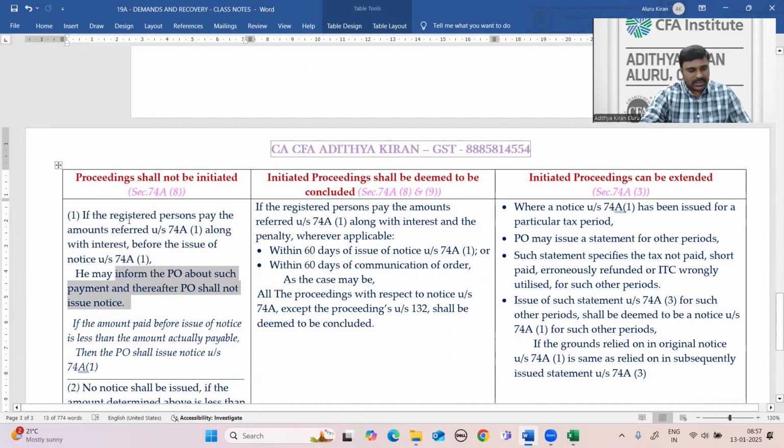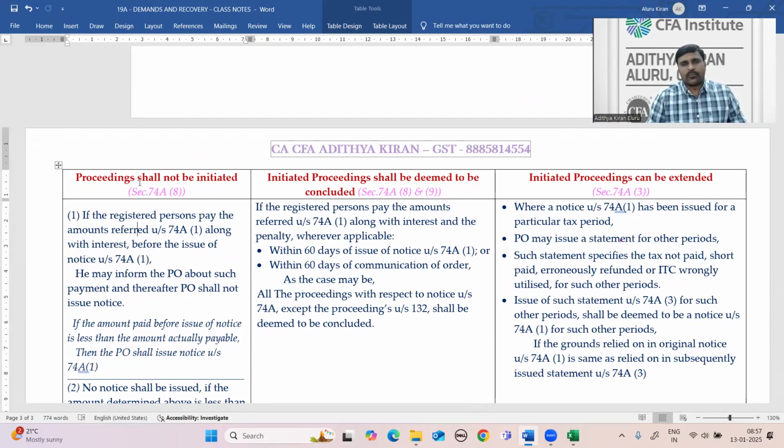If the registered person pays the amounts along with interest before the issue of notice under the section, he may inform the proper officer about such payment, and thereafter the proper officer shall not issue the notice. That means proceedings are completely dropped. Not only the order, the notice itself is not issued, because you are paying the tax before issue of notice.